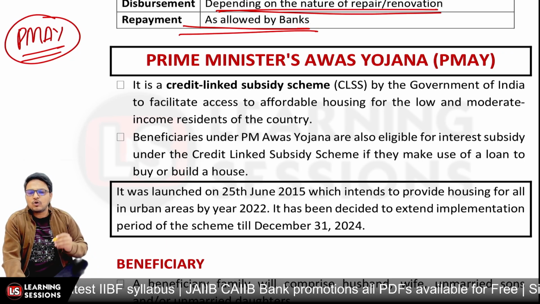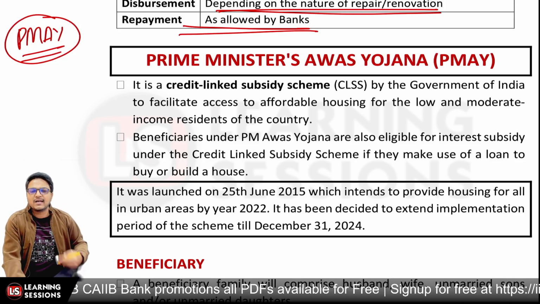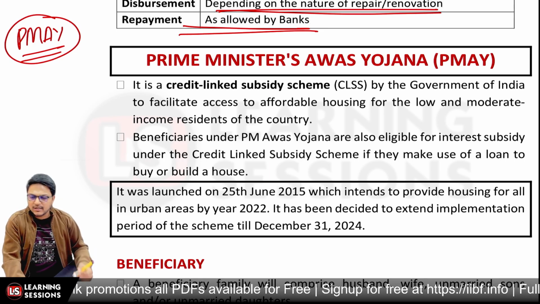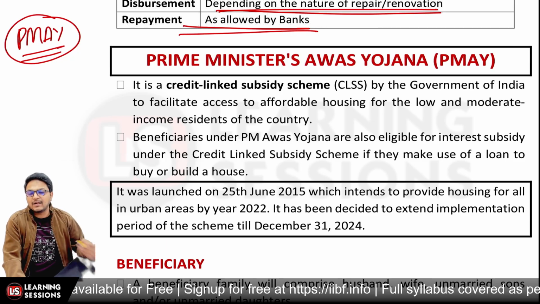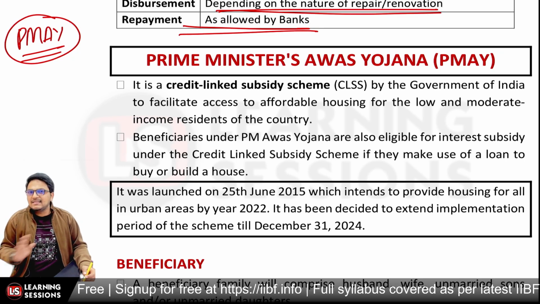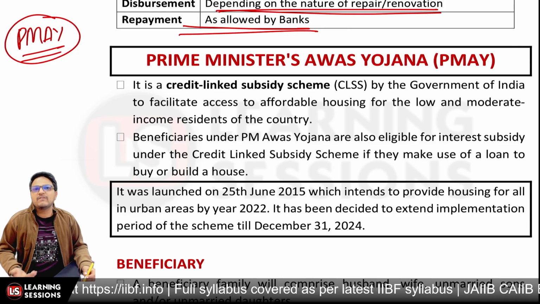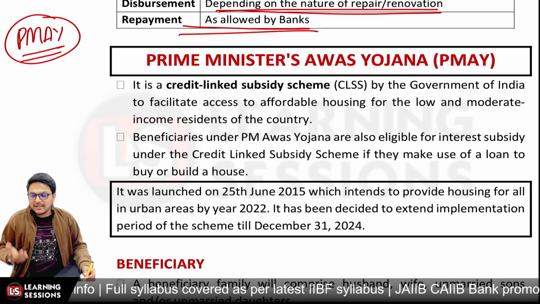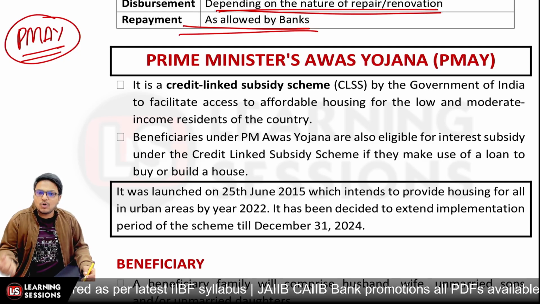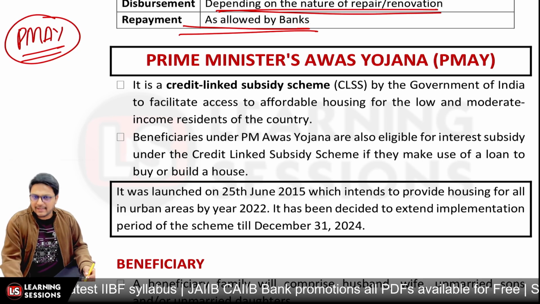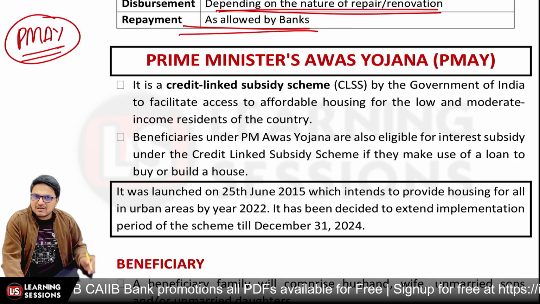It's related to providing credit to people belonging to different categories, whether they are the economically weaker section, or belong to the LIG category, that is low income group, or medium income group category 1 or medium income group category 2, right? So there is a CLSS. Now what is CLSS? This is the credit linked subsidy scheme, given by the Government of India, so that persons are facilitated to go for affordable housing at low and moderate income residents in the country, right? So that was the main purpose related to PM Awas Yojana, or Pradhan Mantri Awas Yojana.